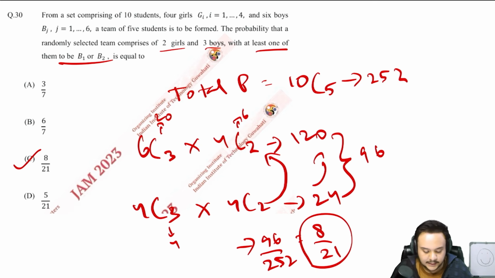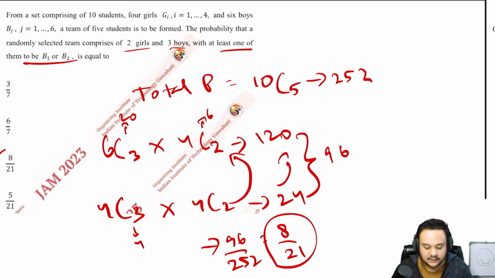Okay, so this is a question that you should be able to solve. The only confusing thing was that you would waste a lot of time if you went case by case. Otherwise, even if you do that, you would still get to the answer. I'm just trying to save you some time. Okay, so let us move on.